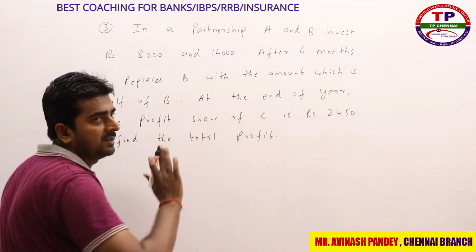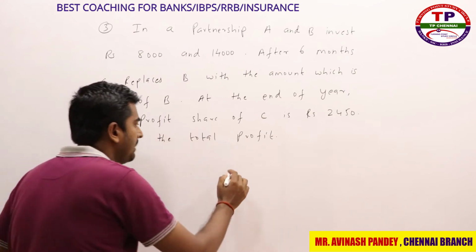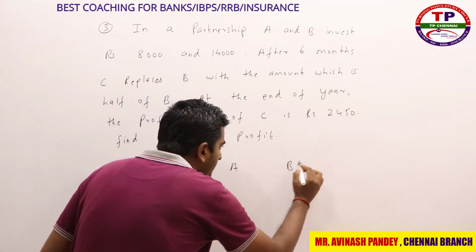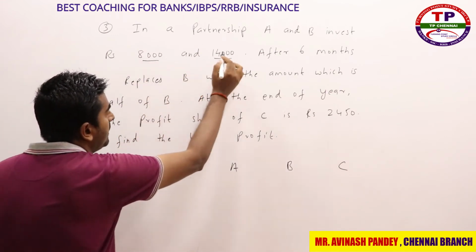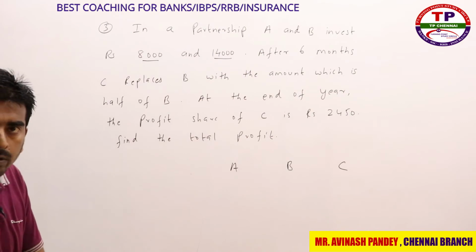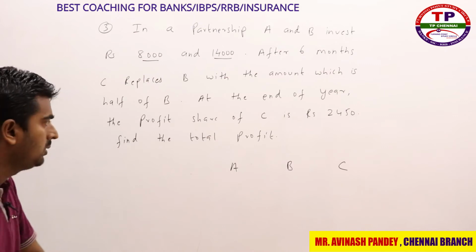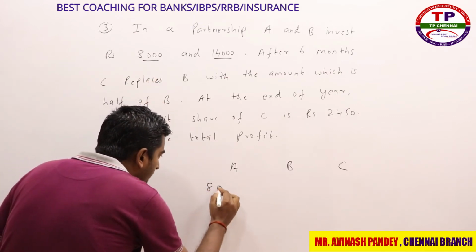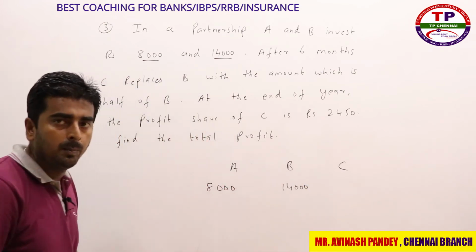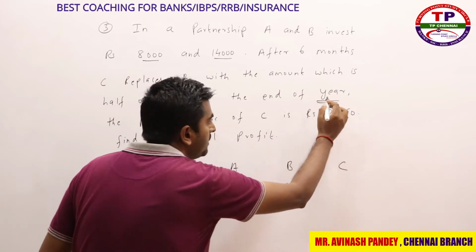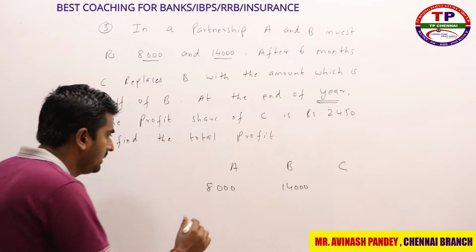So here, who are all there in the picture? Since they have given two persons initially, but in the second line they talk about a third person, I will write 3 persons at a time. A is there, B is there, C is there. And what is the investment of A and B? Initially they have given 8,000 and 14,000. You know very well profit is equal to capital into time; it is nothing but a ratio. So A's investment is 8,000, B's investment is 14,000. And what about the time period? They are talking about a year. How many months are there in a year? 12 months. So A invested for 12 months, so 8,000 into 12.